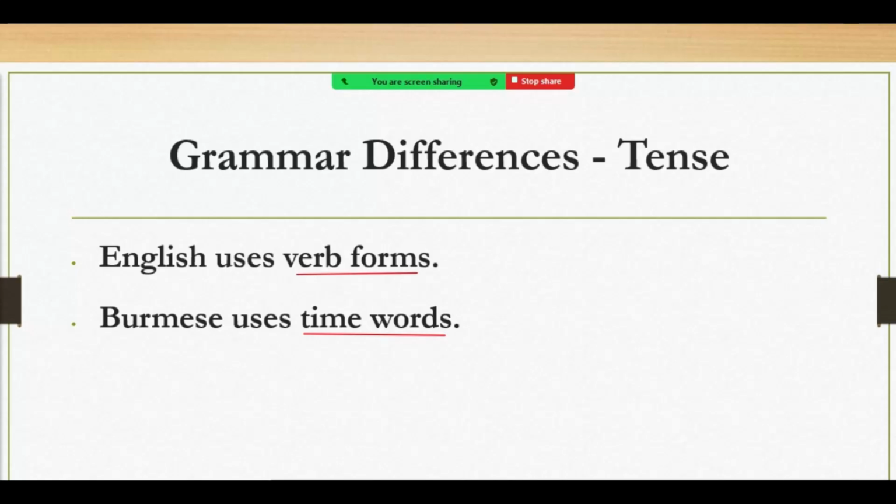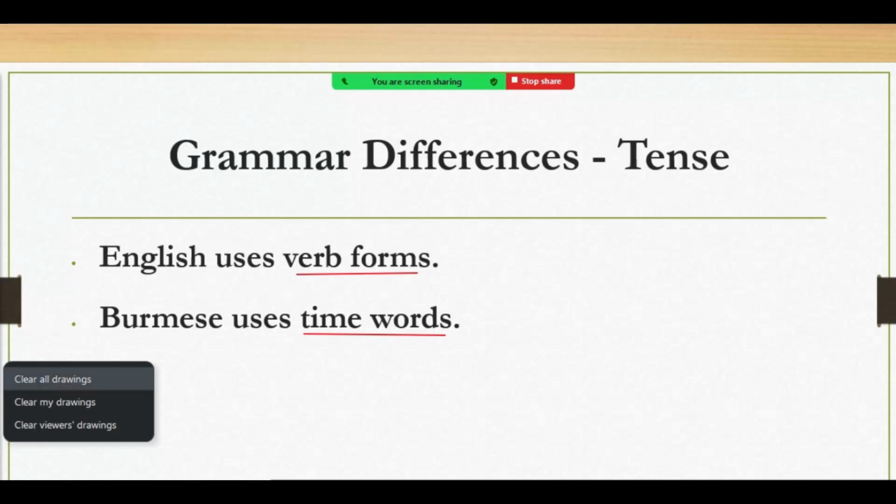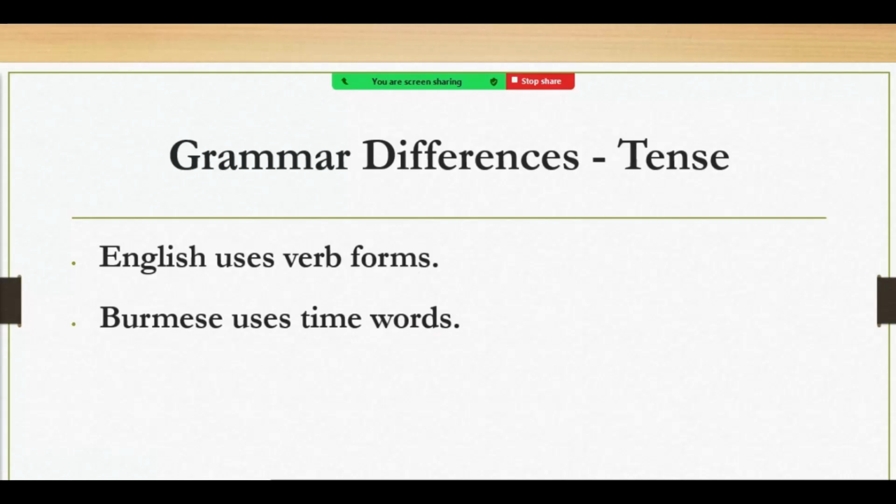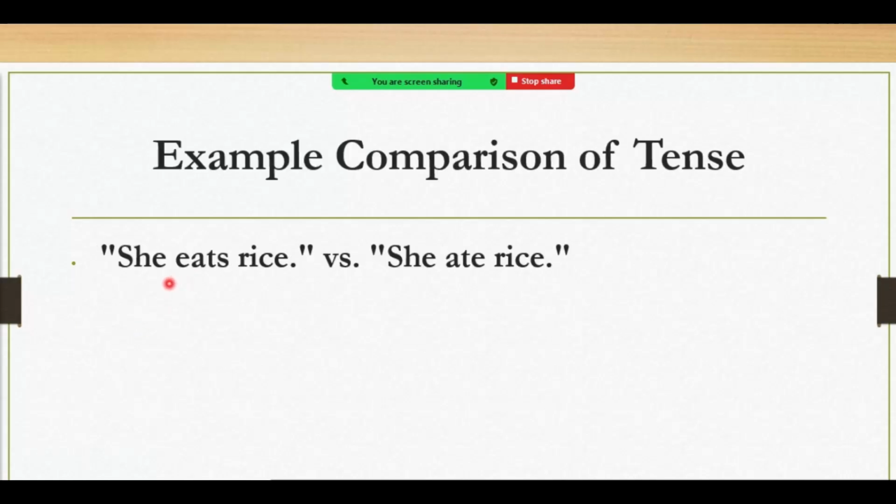When they want to talk about the past, they use another form of verb. Let me give you an example. She eats rice. This is talking about the present, or something that is true all the time. Generally speaking, it's true. It's about the present.